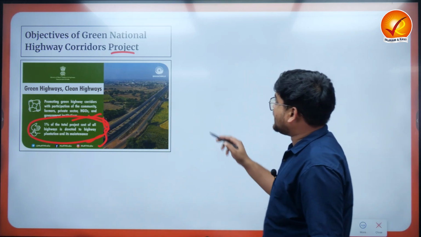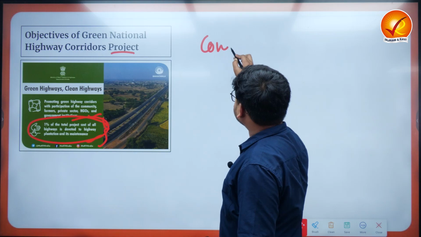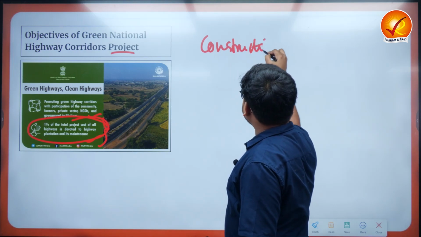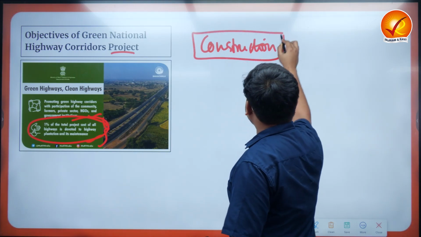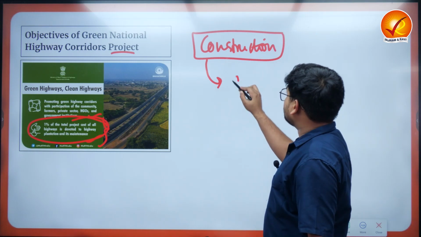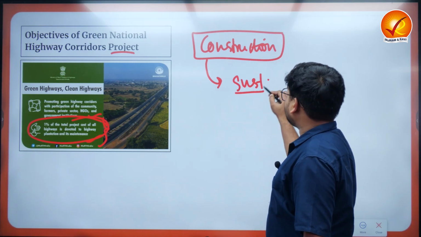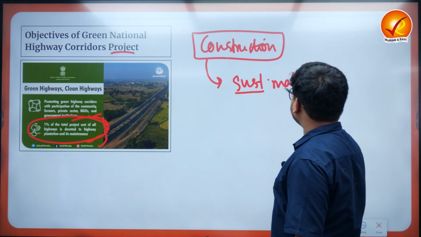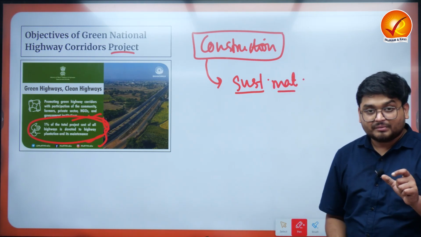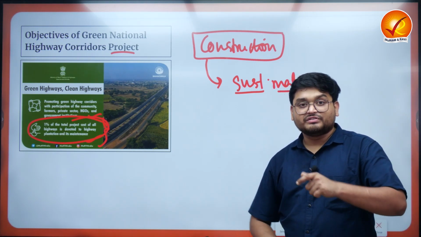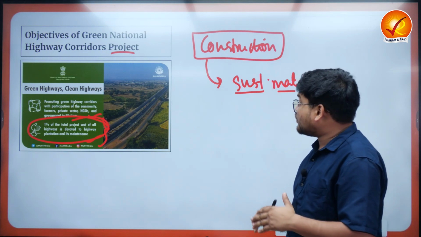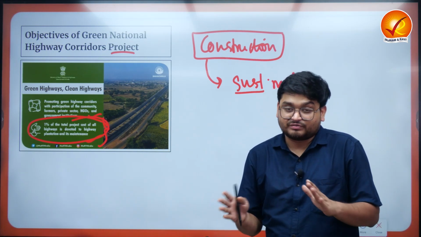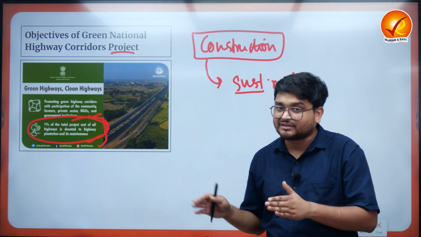Also, we have to understand the construction of the highways. They will be using sustainable materials, right? Materials which are non-polluting in nature, and which have broad environmental acceptance from environmental activists and scientists, right?